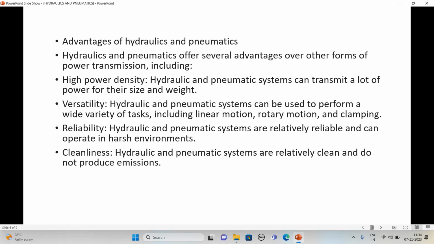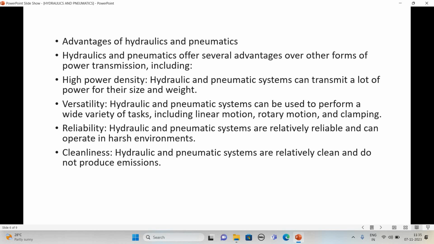Rotary motion is also possible in a pneumatic system, which is used in a foundry, in a parting line. There is a flash, and to remove that flash, pneumatic grinders are used. And in clamping, considering BIW, that is body in white fixturing, for welding purposes we are using pneumatic clamps.